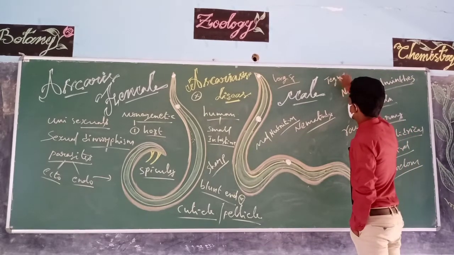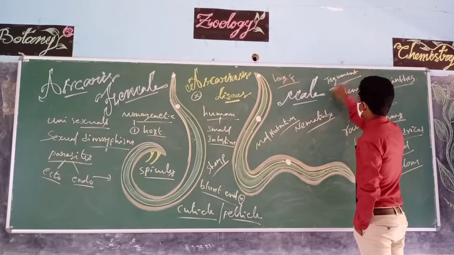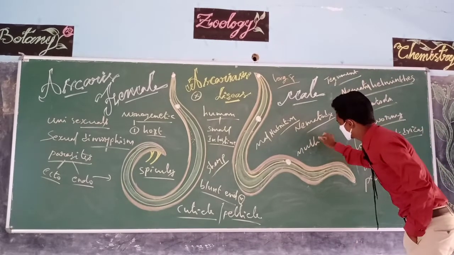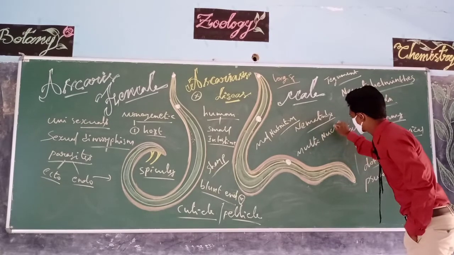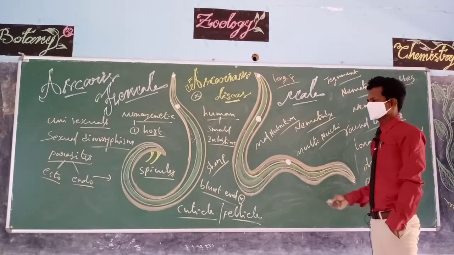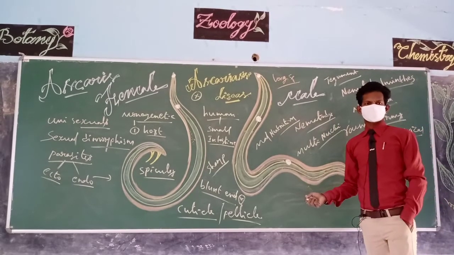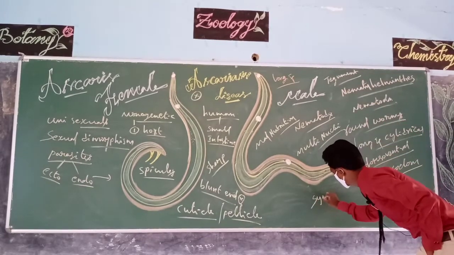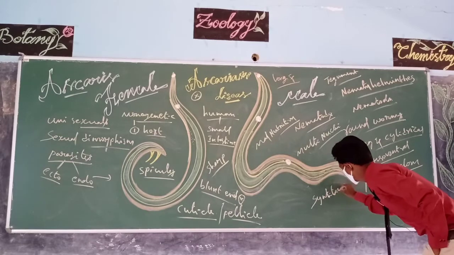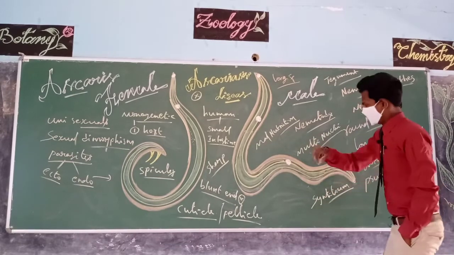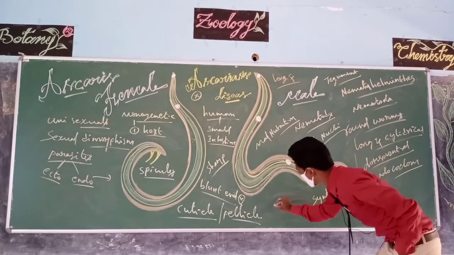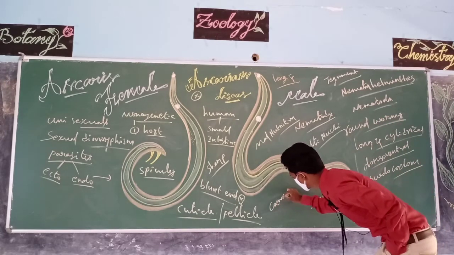This tegument is made with many nuclei, that is, a multinucleated condition. This multinucleated condition in worms is called syncytium. And in plant parts, the multinucleated condition is called cenocytic.